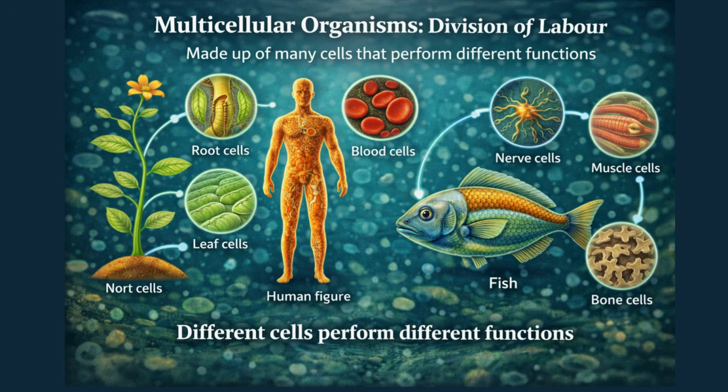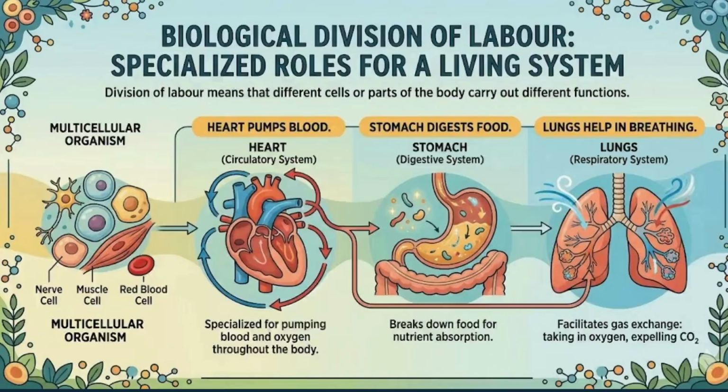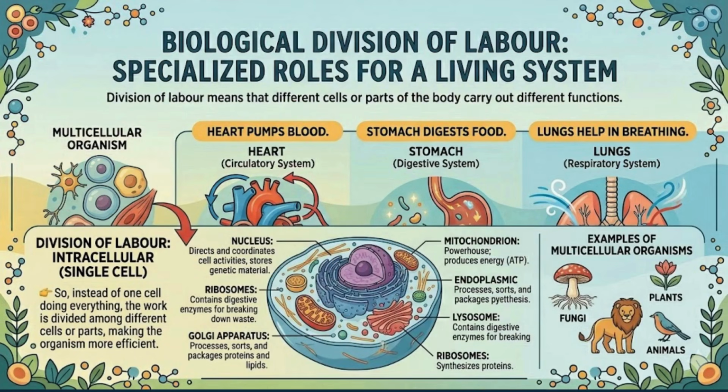Division of labor means that different cells or parts of the body carry out different functions. For example, in the human body, the heart pumps blood. The stomach digests food. The lungs help in breathing. Similarly, even inside a cell, different cell organelles perform specific functions. So, instead of one cell doing everything, the work is divided among different cells or parts, making the organism more efficient. Examples of multicellular organisms include some fungi, plants, and animals.